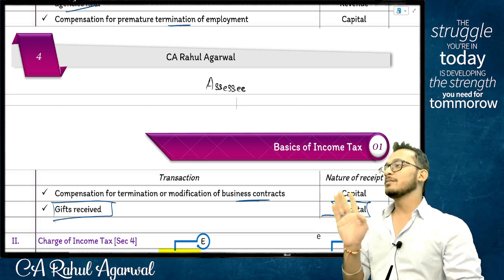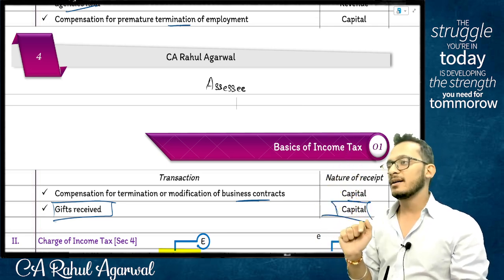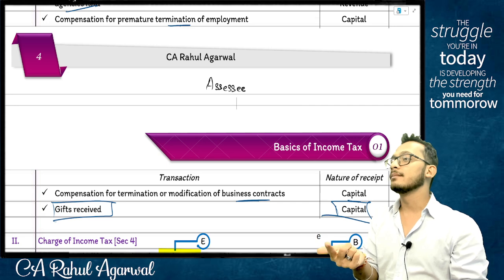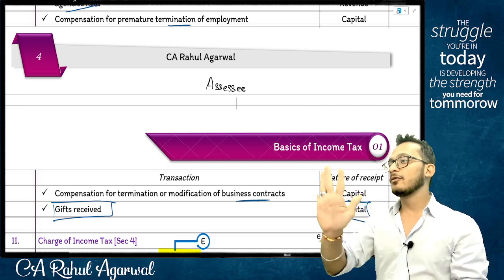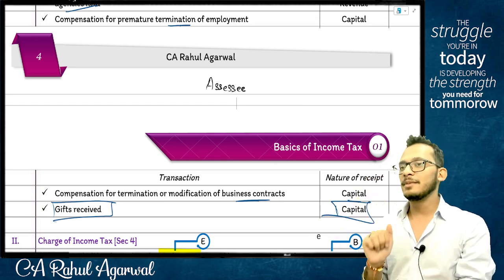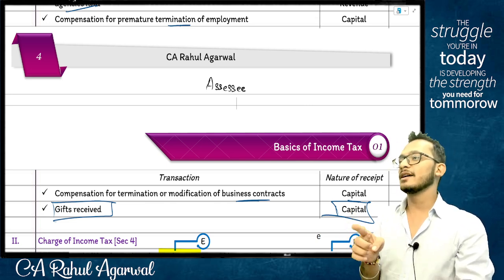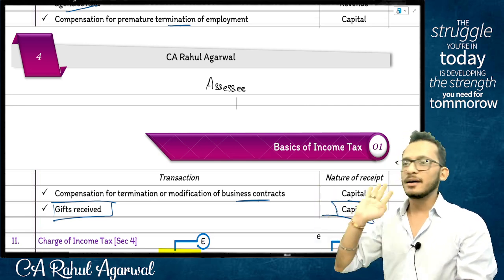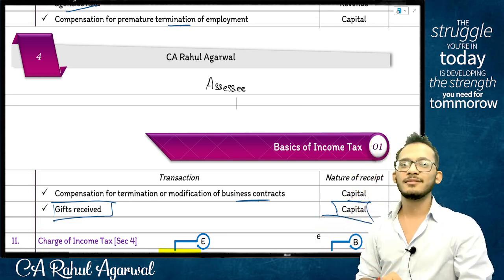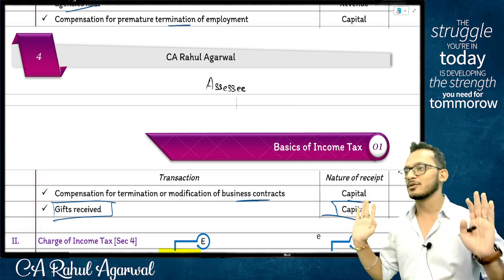I went to you and you asked me for how much? 11 lakhs, which comprises 5 lakhs of tax, 1 lakh of interest, and 5 lakhs of penalty. I came and you told me I am an assessee to you only if I am liable to pay. Am I liable to pay tax? Of course, I will pay you. That's all, matter over. Why will I pay the balance 6 lakhs to you? Am I an assessee to the extent of the balance 6? I am an assessee only to the extent of tax, so I will pay only that. Keep the rest. No more interest to you, no more penalty to you. Correct? I will not pay interest and penalty anymore.